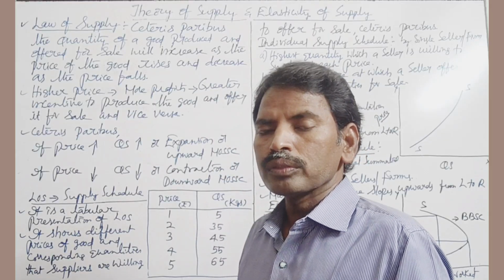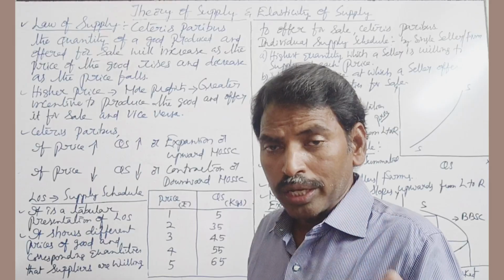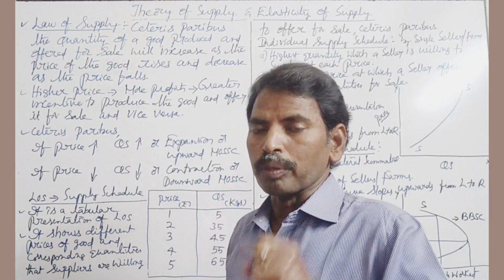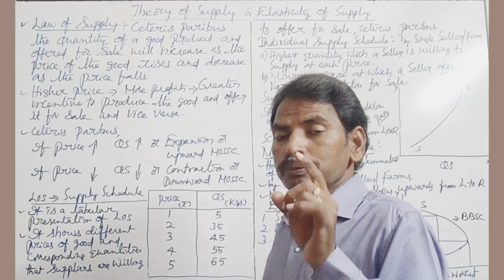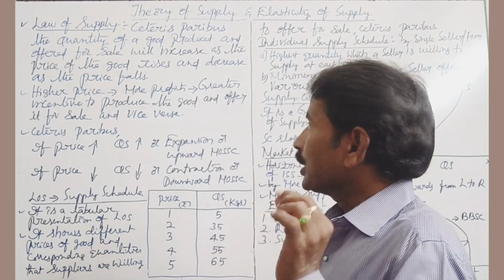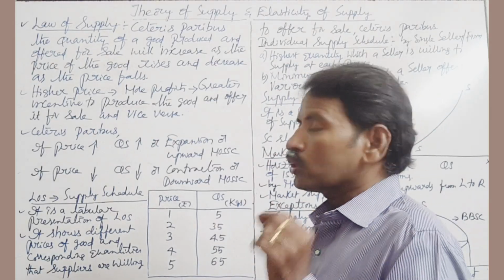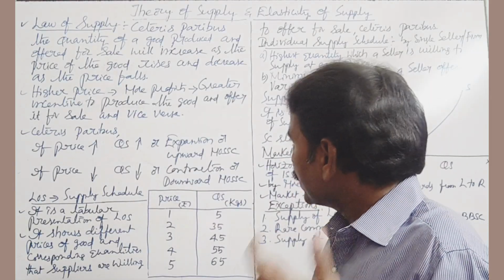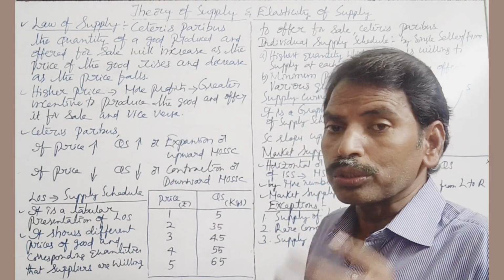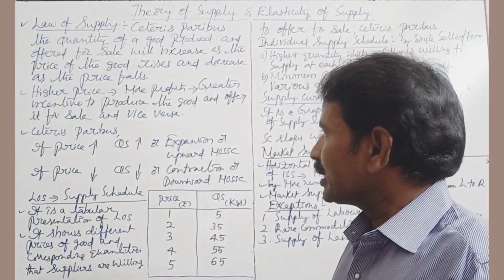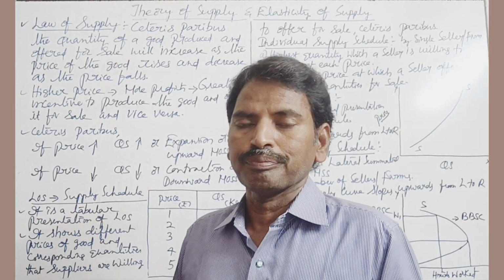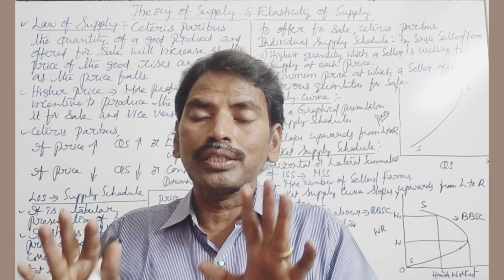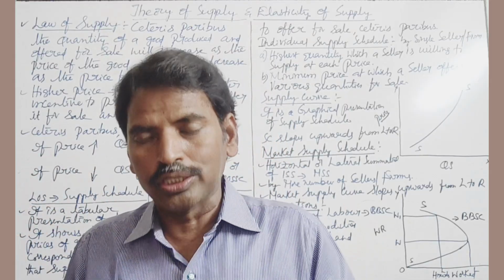In this video, I am going to explain the law of supply or theory of supply. Law of supply means, ceteris paribus, the quantity of a good produced and offered for sale will increase as the price of the good rises and decreases as the price falls. Ceteris paribus means other things remain constant except price.